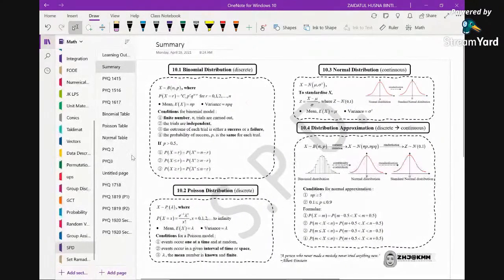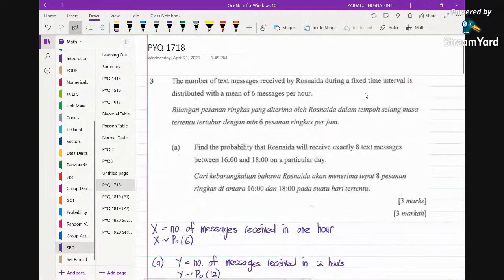So I will start with past year questions 17 and 18, because last time we stopped at 16, 17, right? And again, the tip is, whenever you come across this question, please allocate 1 minute for 1 mark. All right, so let's begin.